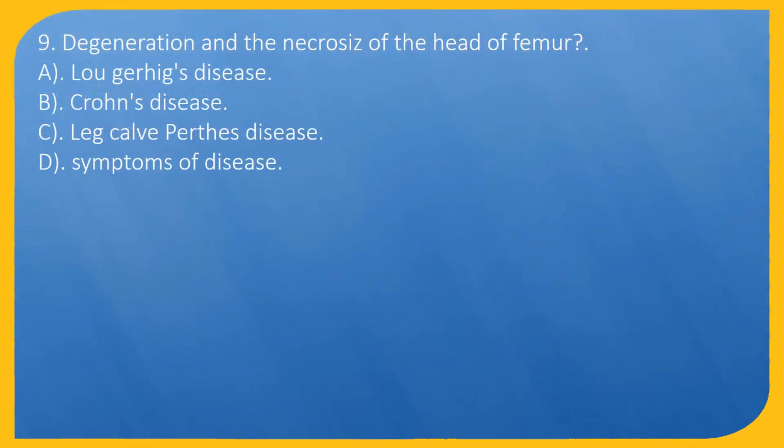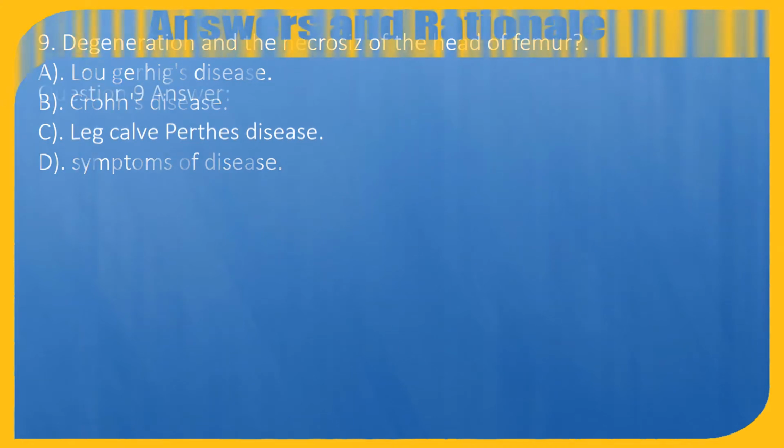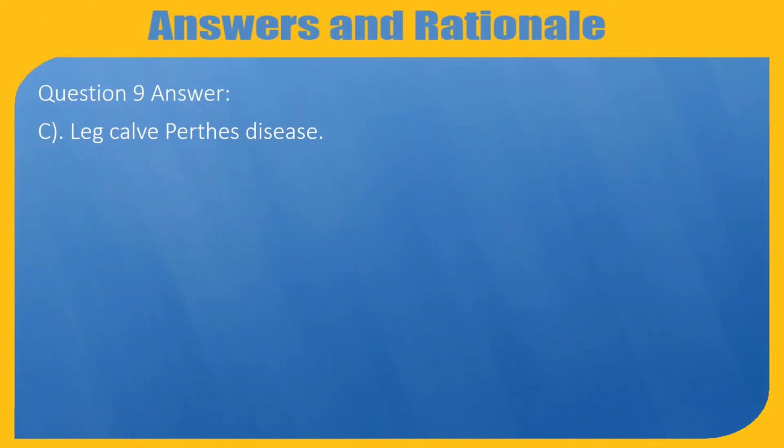Question 9. Degeneration and necrosis of the head of the femur? A. Lou Gehrig's disease. B. Crohn's disease. C. Legg-Calvé-Perthes disease. D. Symptoms of disease. Question 9 answer, C. Legg-Calvé-Perthes disease.